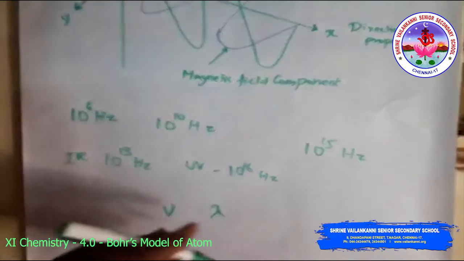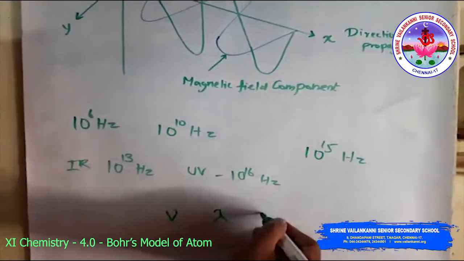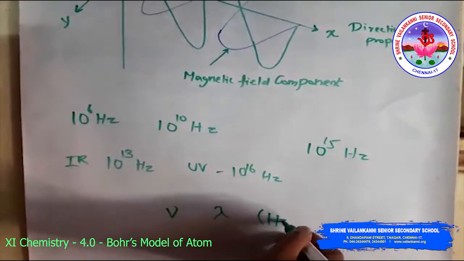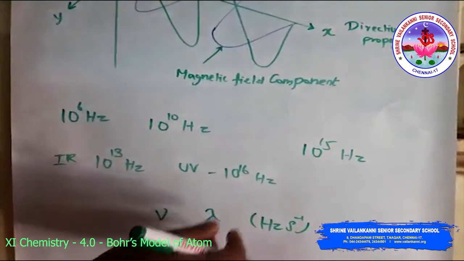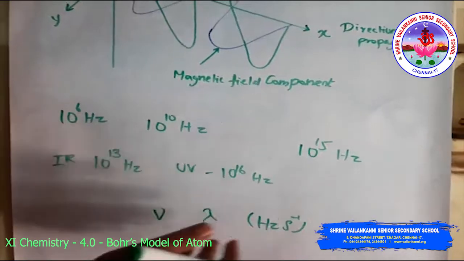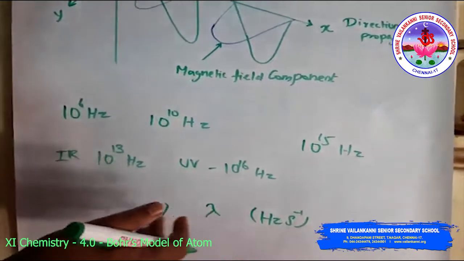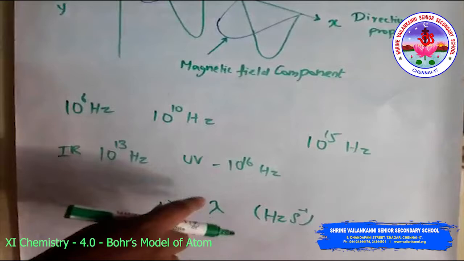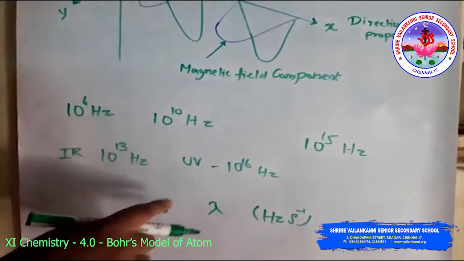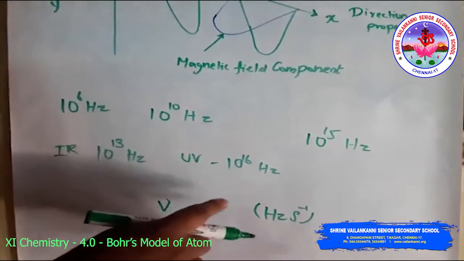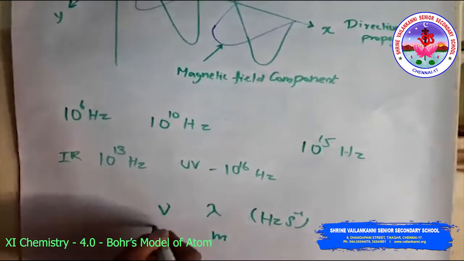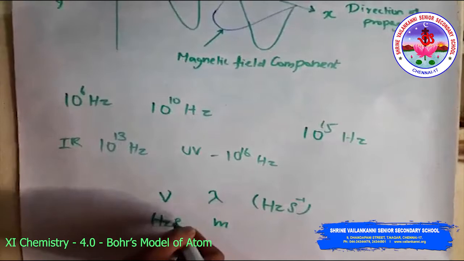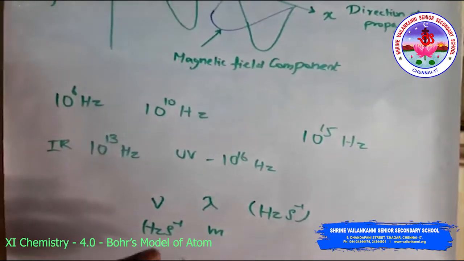The SI unit for frequency is hertz, or second inverse, named after Heinrich Hertz, defined as the number of waves that pass a given point in one second. Wavelength should have units of length, and the SI unit of length is the meter.